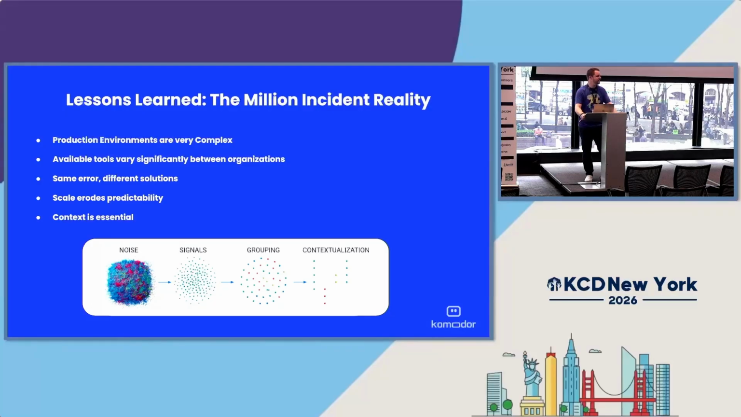In my first example, the kills looked exactly the same, but they had different resolutions. The difference was one got killed immediately and one ran for 13 seconds before it got killed. That is context that was required in order to remediate the issue.